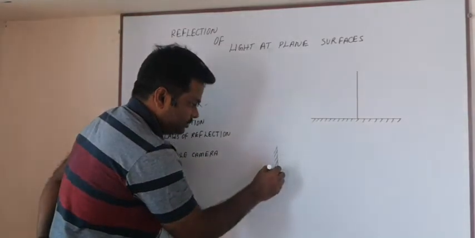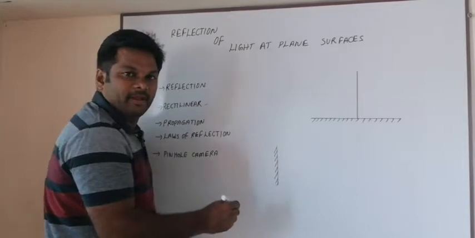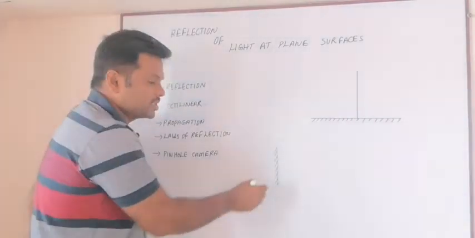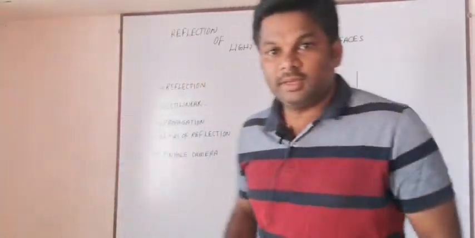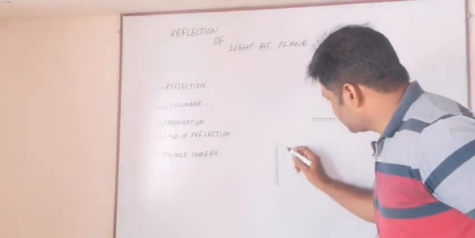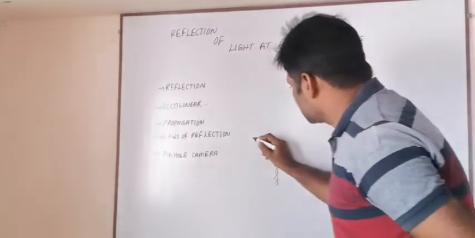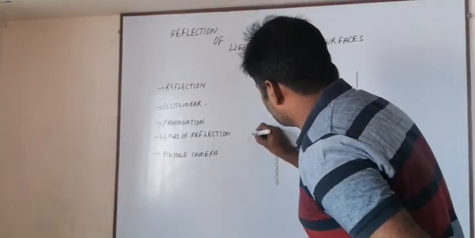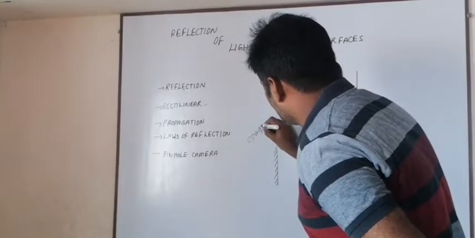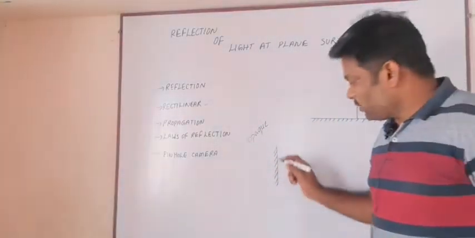What is this? This is the shaded surface. On one side it is shaded, and on the other side it is plain. This shaded surface is called opaque. Opaque, O-P-A-Q-U-E. Opaque surface.